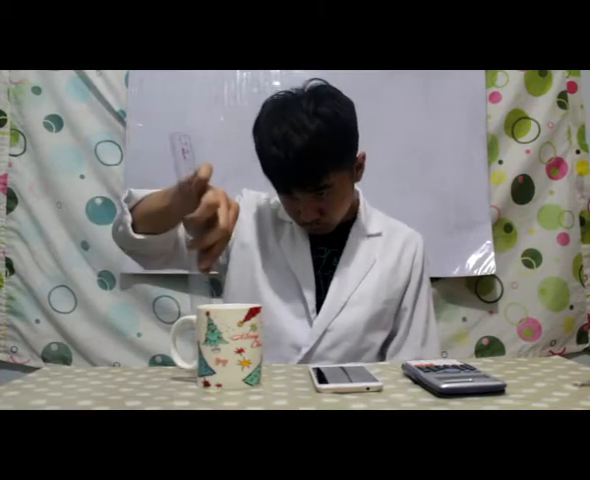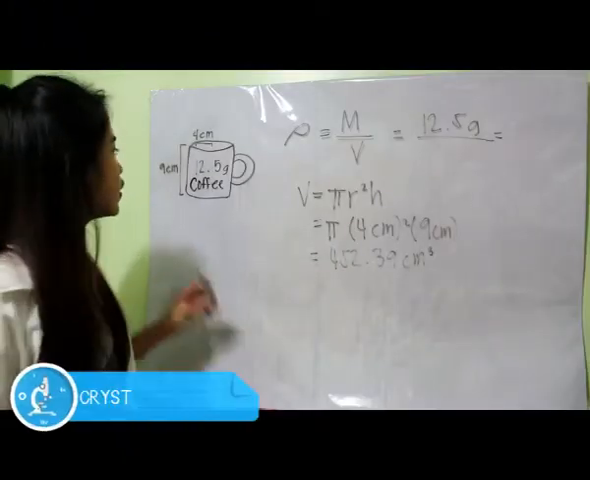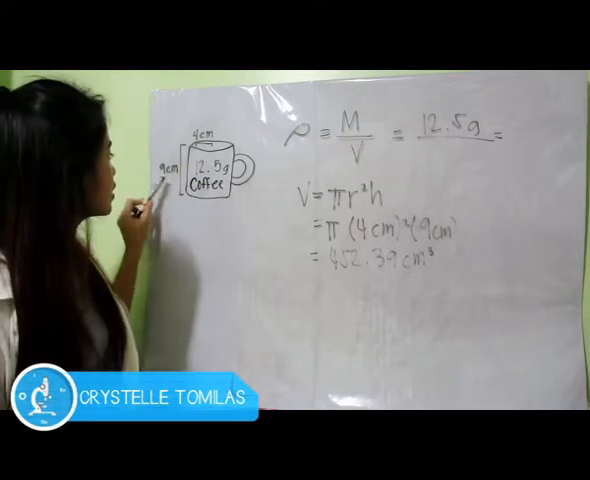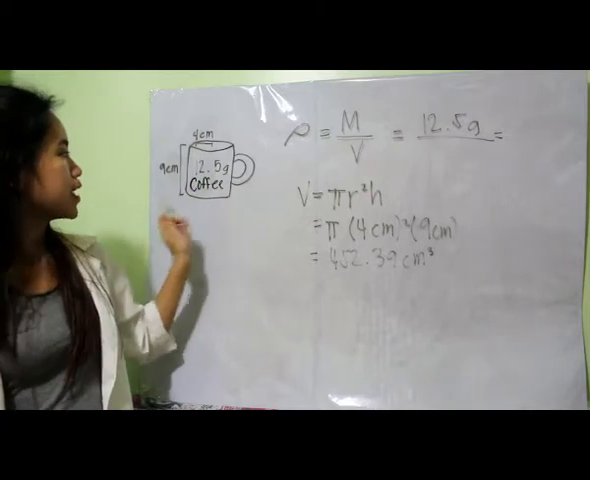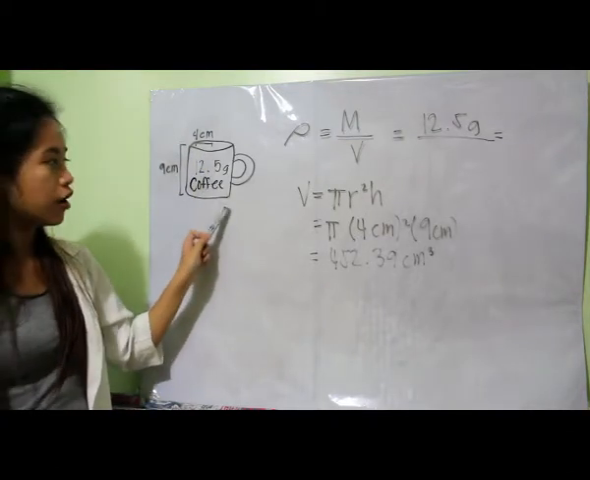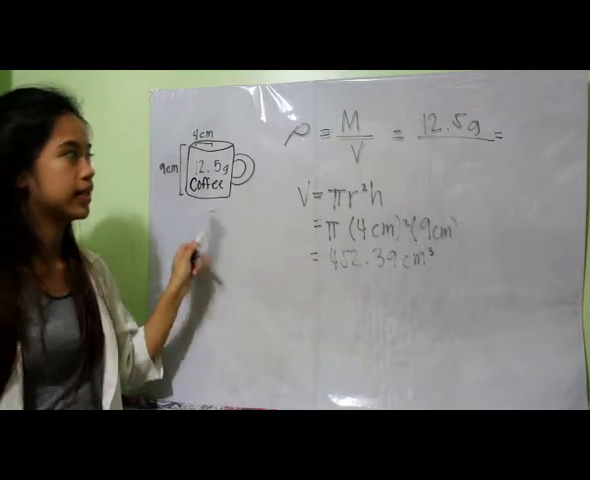Michael is a chemist. Because of this, he tends to overthink simple things such as his coffee. He recalled placing 12.5 grams of coffee in a mug containing hot water. The mug has a height of 9 centimeters and a radius of 4 centimeters. What is the density of his coffee? So here we can see an illustration of the problem. The mug is 9 centimeters high and it has a radius of 4 centimeters. Michael placed an amount of 12.5 grams of coffee and now he wants to know the density.